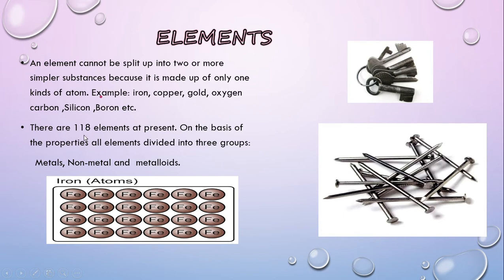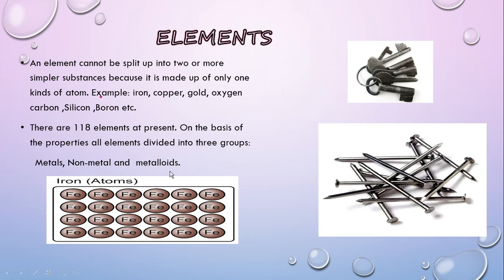There are 118 elements present at present. On the basis of their properties, elements are divided into three groups: metals, non-metals, and metalloids. Metals are the elements that are malleable, ductile, and conduct electricity. Examples of metals are gold, silver, iron, copper, etc. Non-metals are the elements which are neither malleable nor ductile and do not conduct electricity.